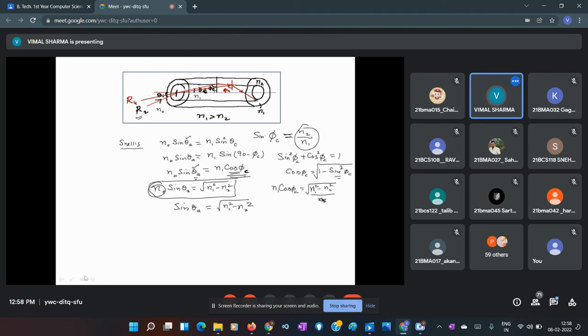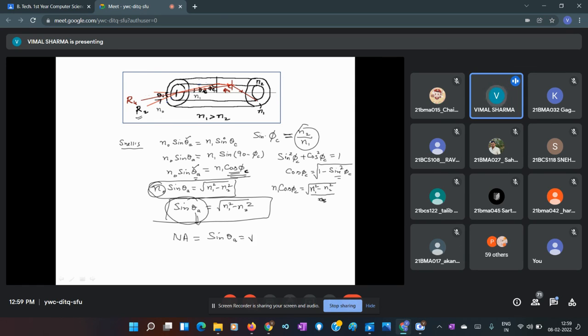So sine theta a is the square root of n1 square minus n2 square, and the sine of the angle of acceptance is called numerical aperture, which physically means the light gathering ability of the optical fiber.